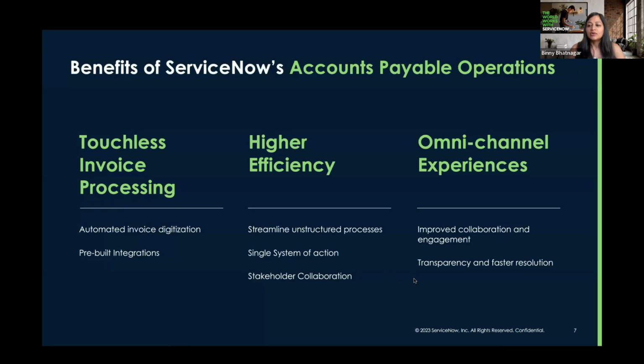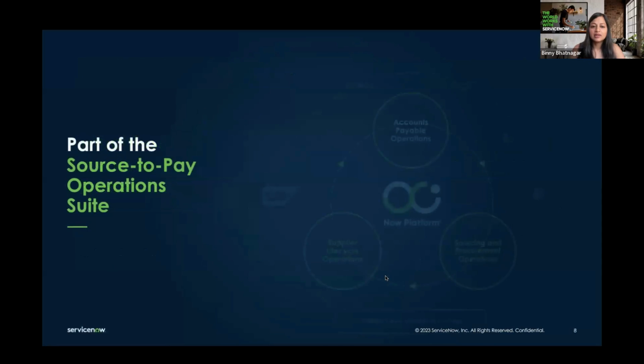And then there's a whole seamless collaboration layer on my channel, which is for the end users. An example is self-service for supplier inquiries. Virtual agent is something we've leveraged. Again, we want to make that virtual agent more intelligent with more of the AI capabilities. And as the platform keeps adding those capabilities, we keep bringing them in out of the box for such workflows. So these are some of the key benefits. You can read through them also, but I just wanted to highlight a few important ones here.